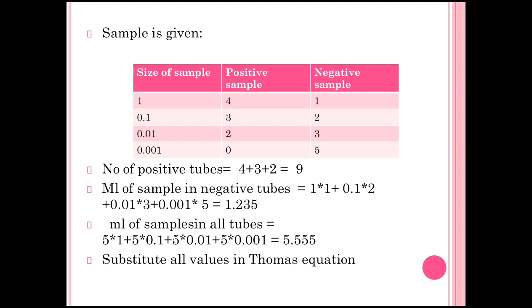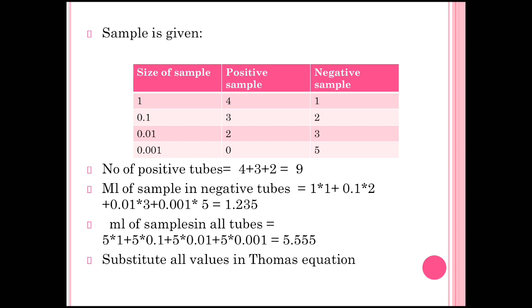Now we have to calculate the ml of sample in all tubes. Each sample contains 5 tubes, so the ml of sample in all tubes is 5 into 1, plus 5 into 0.1, plus 5 into 0.01, plus 5 into 0.001, which gives 5.555.